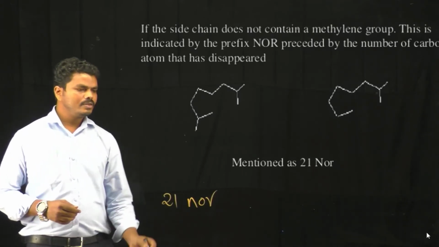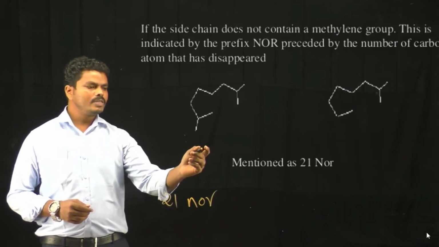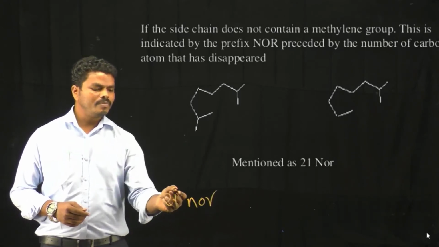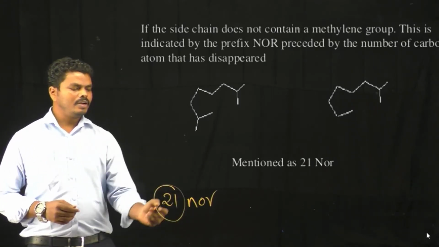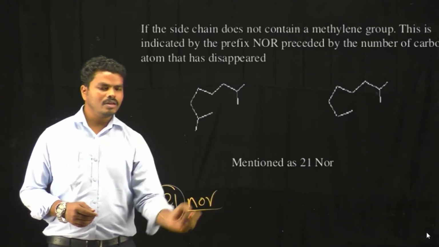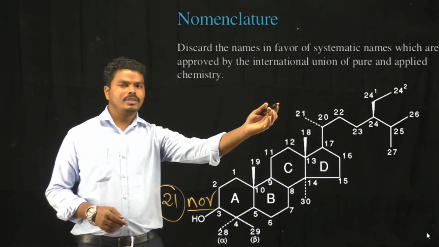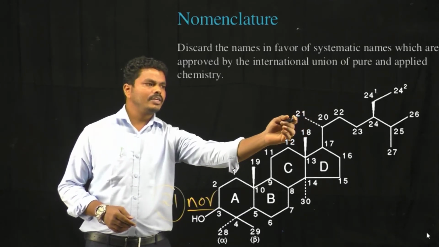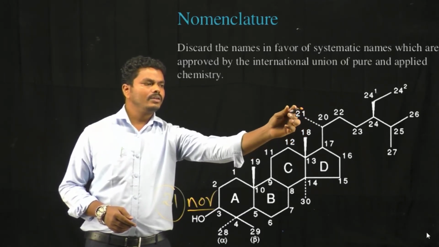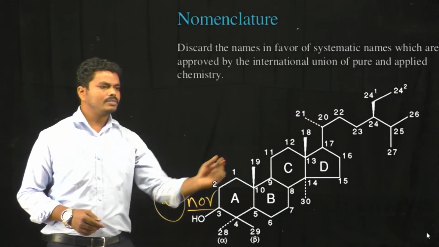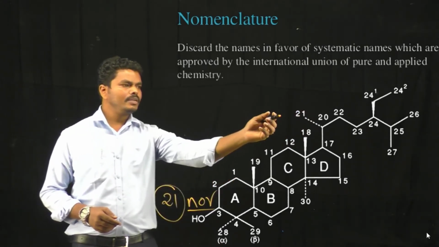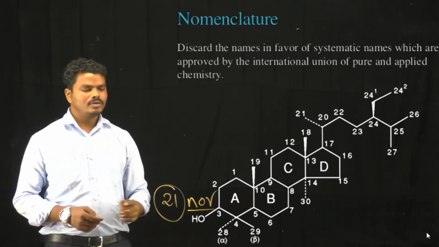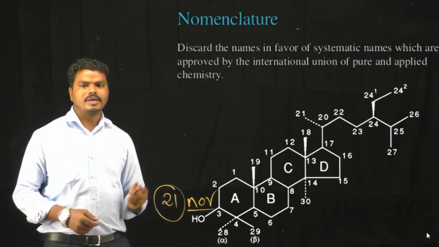So the methyl group which is attached to this aliphatic side chain is numbered as 21, and after this we will mention the NOR. Here we can observe the methyl group attached to the aliphatic side chain having the number 21. For that reason, if it is missing in a particular sterol, then that sterol is represented as 21 NOR in its chemical name.